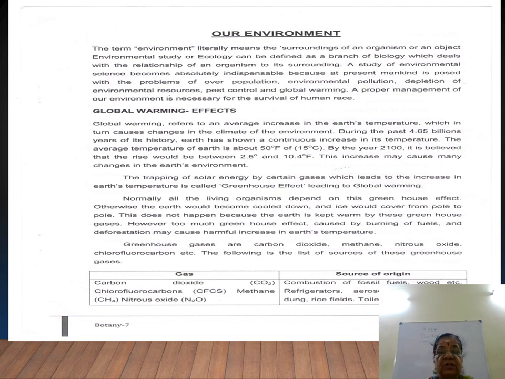So now, carbon dioxide and chlorofluorocarbon, CFC. Usually the compressor in a refrigerator is filled with chlorofluorocarbon. And then methane, nitrous oxide. So now in the tabular column, carbon dioxide, you know the formula, CO2. Whereas chlorofluorocarbon, the short form abbreviation is CFC, and methane is CH4 and nitrous oxide is N2O.